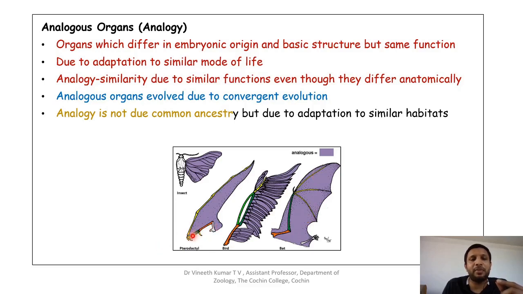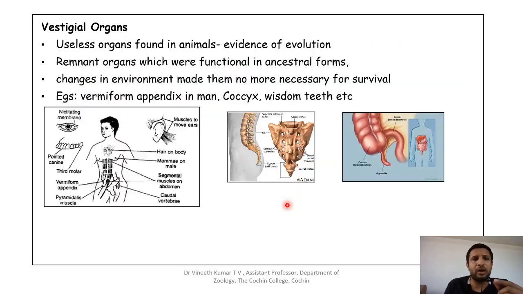Here it is the flying reptile. Here also you can see that it is made up of bones, and the skin is spread to assist the function of flight. So all these differ structurally, but they do the same function, and that is why they are called analogous organs, and this particular phenomenon is called analogy.